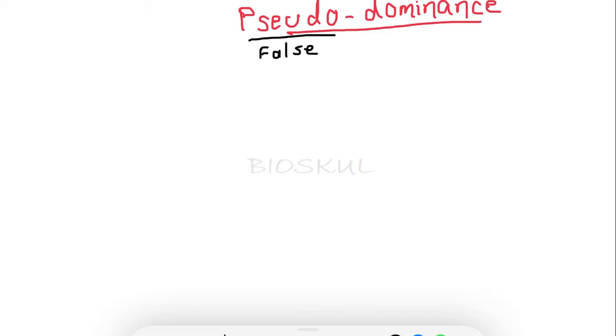If you remember the law of dominance, what does it say? It says if in an individual one dominant allele is present, then this dominant allele will express its character irrespective of the presence of the recessive allele.